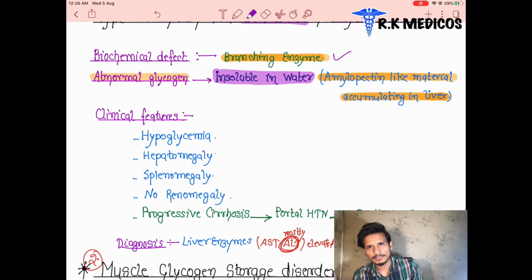This abnormal glycogen is stored in our liver in an amylopectin-like manner. Which enzyme deficiency is this, branching or debranching? Here it is the branching enzyme. And what is the name of the disease? That is Anderson's disease or amylopectinosis.